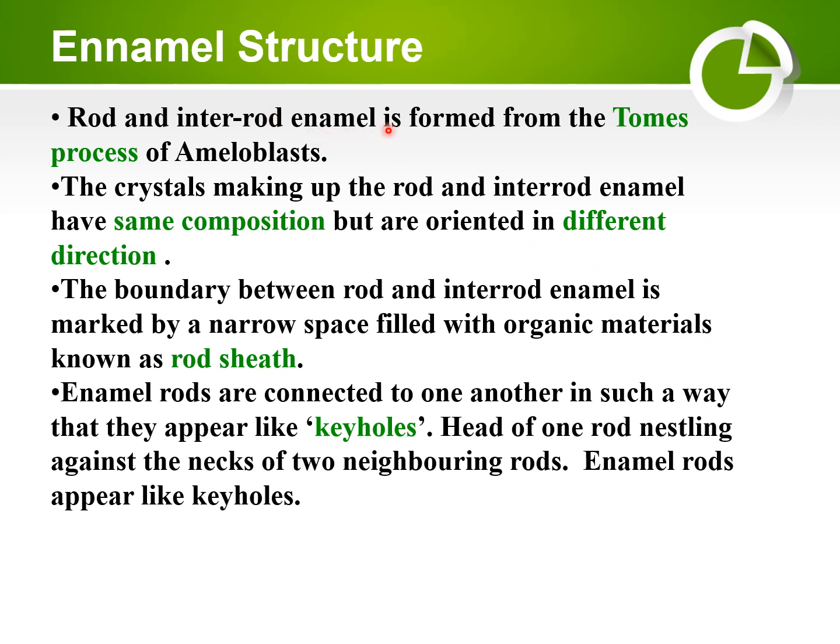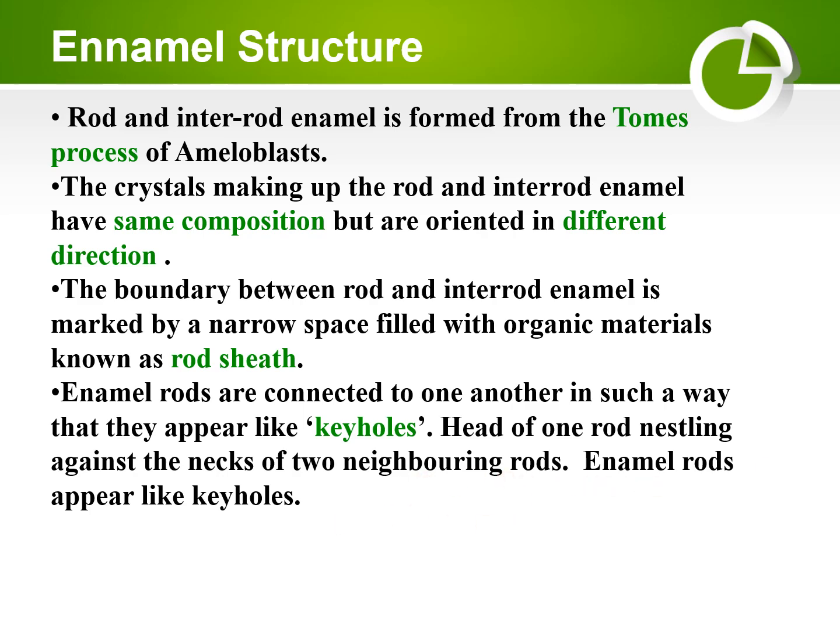Rod and interrod enamel is formed from the Tomes process of the ameloblast. The crystals making up the rod and interrod enamel have the same composition but different direction or orientation. The boundary between rod and interrod enamel is marked by a narrow space filled with organic material, which is called the rod sheath. Enamel rods are connected to one another in such a way that they appear like keyholes, with the head of one rod nestling against the neck of the two neighboring rods.